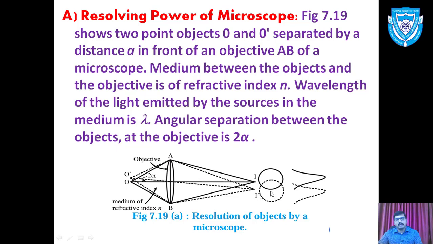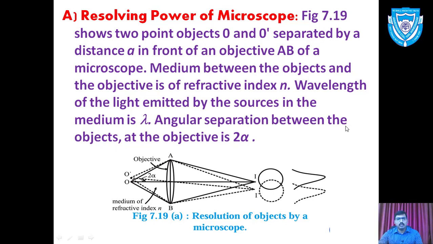At the center of the dashed circle there is a central maximum, and the dashed circle is the first secondary minimum. Again we have the intensity pattern of the first and the second, with central maximum of the first, central maximum of the second, and the corresponding minima at this location. This diagram explanation is already given in this particular slide.